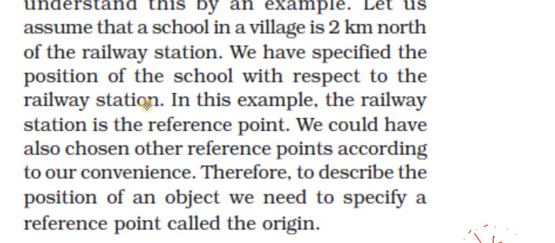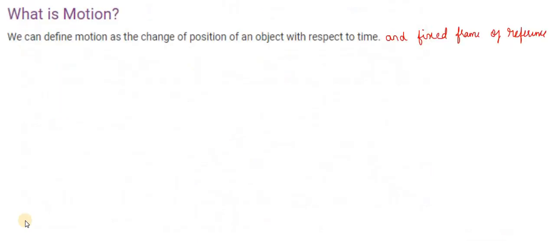So how can we define motion then? We can define motion as change in position of an object with respect to time and with respect to a fixed frame of reference.